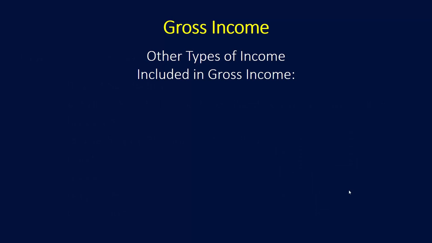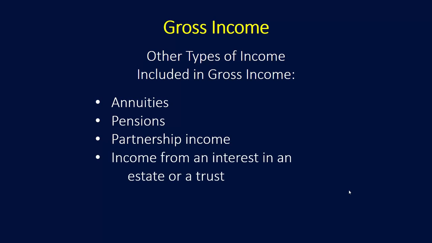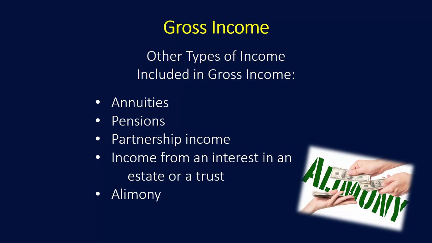Other types of income that are considered to be included in gross income are annuities, pensions, partnership income from a 1065 K1, income from an interest in an estate or a trust. 1041 tax returns generate K1s which have to be reported on an individual tax return. Alimony.